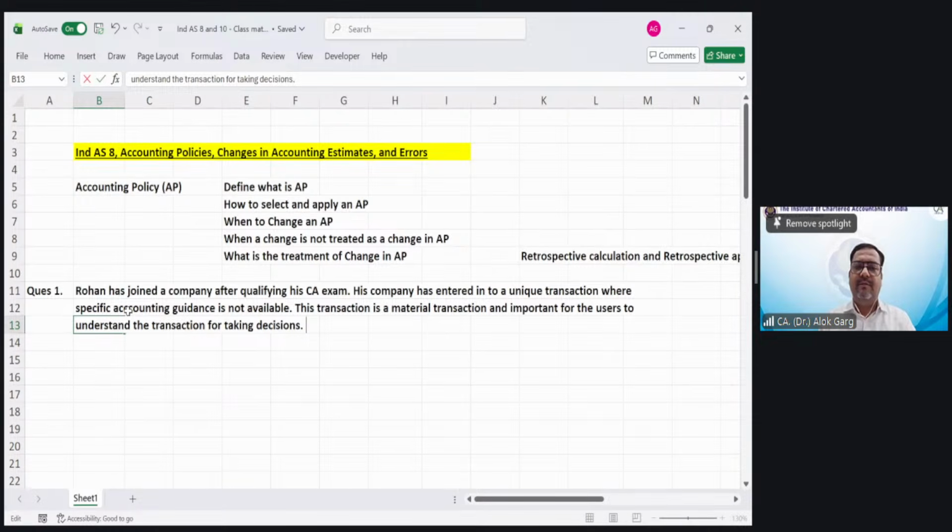Suggest how this accounting policy can be drafted for this transaction.